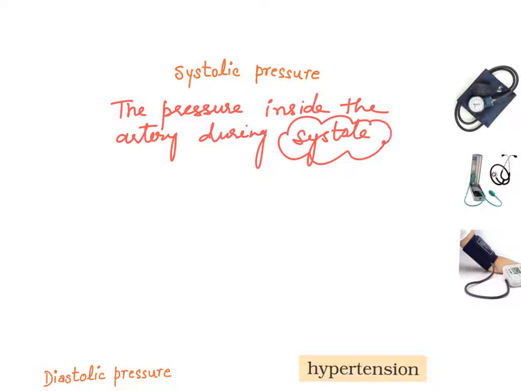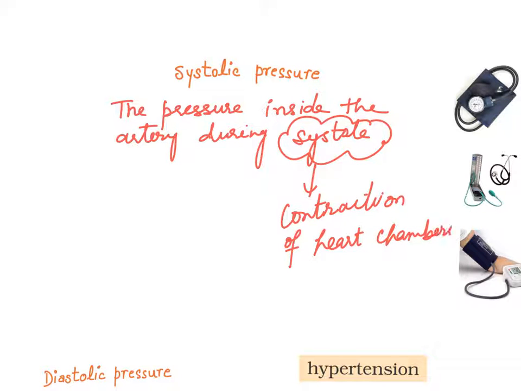Here, the systole is contraction of heart chambers. So it is contraction of heart chambers. When chambers of heart contract, we call that condition systole. And when pressure is generated inside the artery because of this contraction, such pressure is known as systolic pressure.